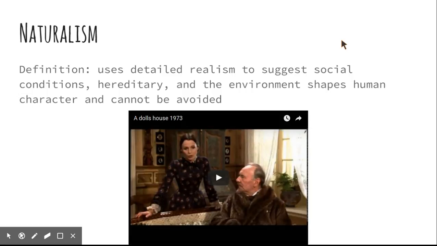Next one is going to be naturalism. Naturalism is detailed realism that suggests social conditions, heredity, and the environment shape human character and cannot be avoided. So your example for this is A Doll's House.